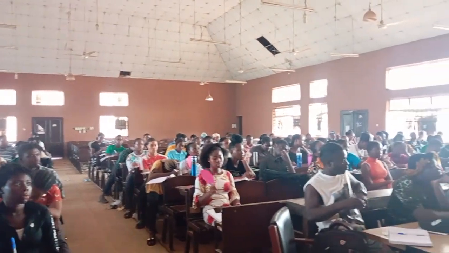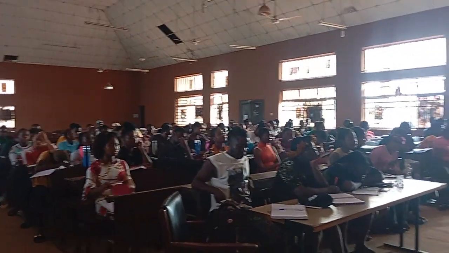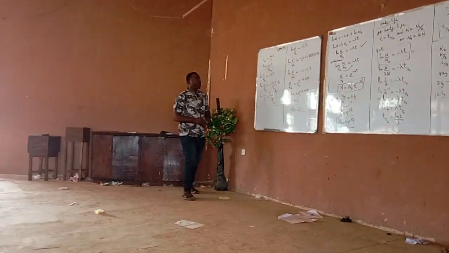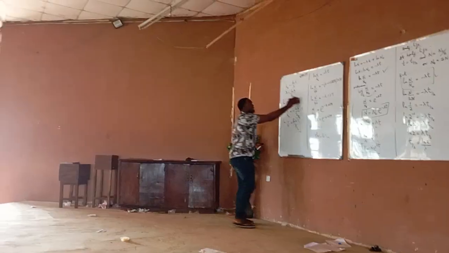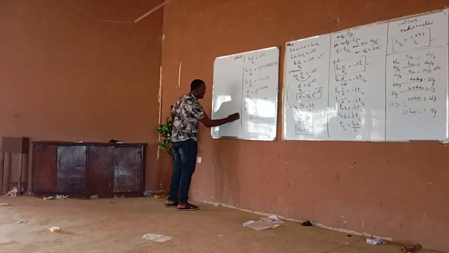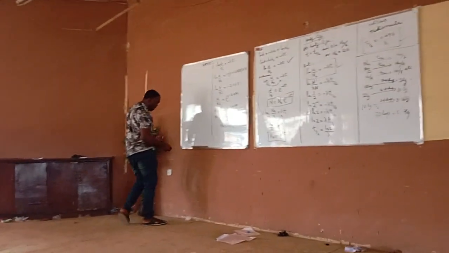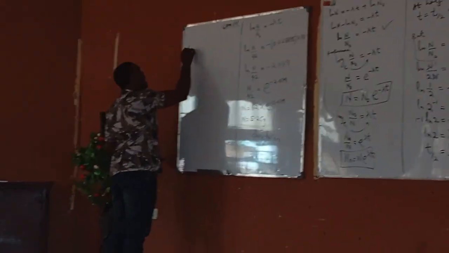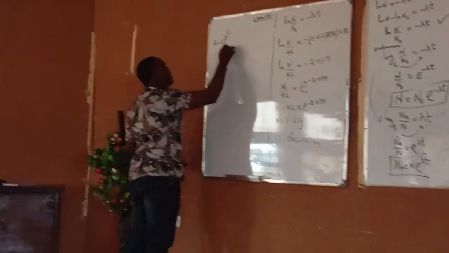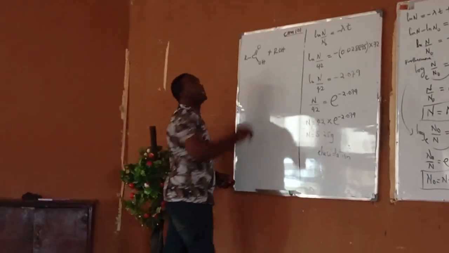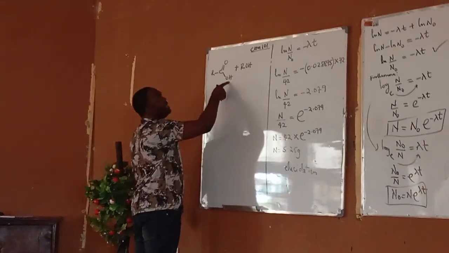So, reaction mechanism in chemistry, for example. Let me give you an instance of what I'm talking about. Now, for example, look at this. You were told that if an alcohol, ROH, reacts with this OH, what will happen?